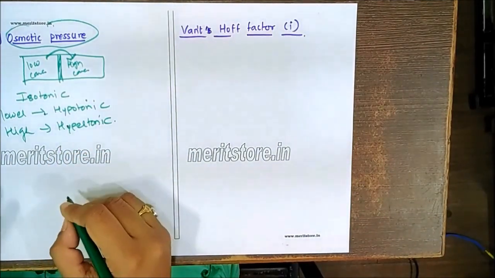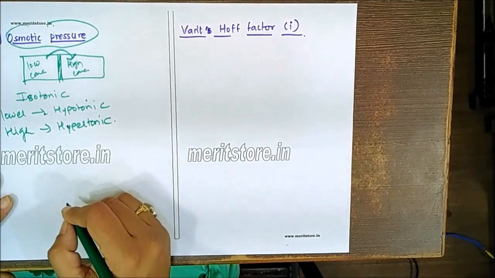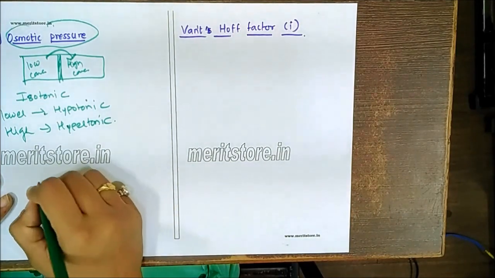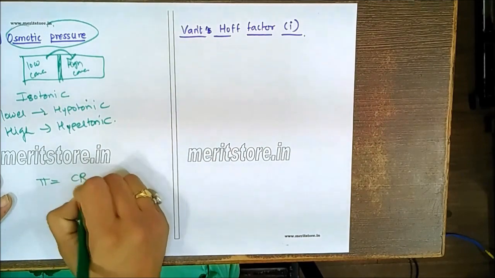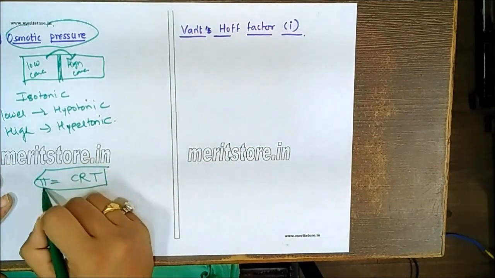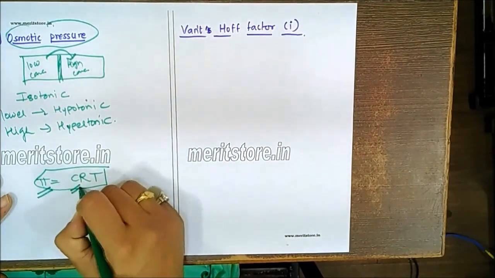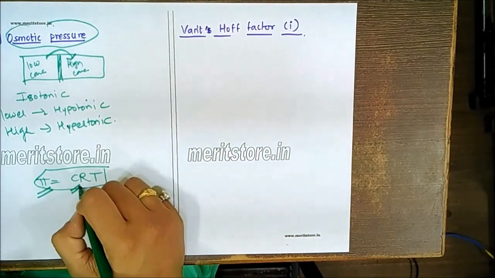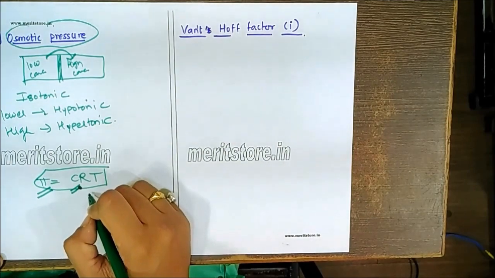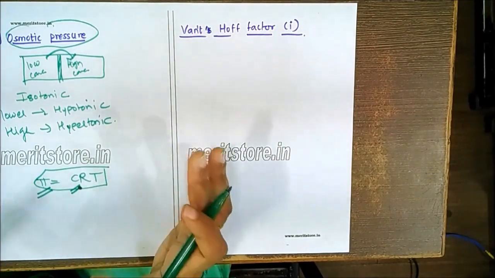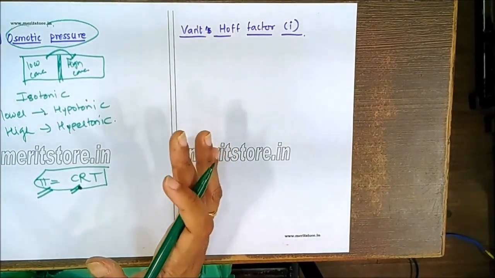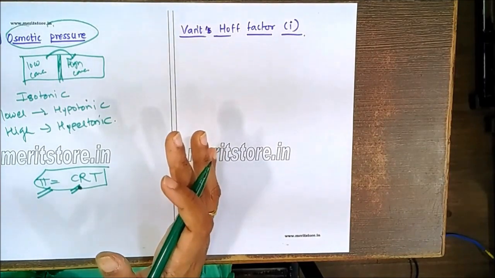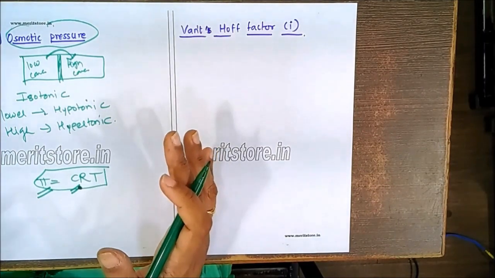Now in case of osmotic pressure, we need to remember the formula which will help for the MCQ. Pi is equal to CRT. So this pi is the osmotic pressure, C is the concentration, which can be expressed in different ways that we have studied, R is the gas constant and T is the temperature. But always remember, there is always abnormal osmotic behavior being observed.